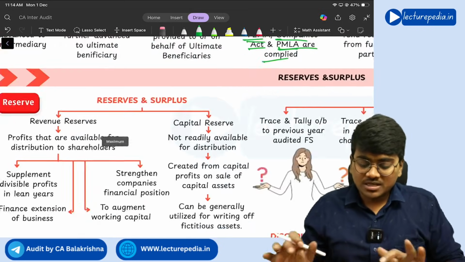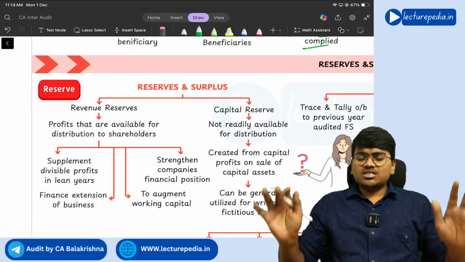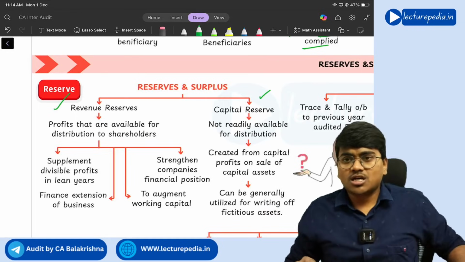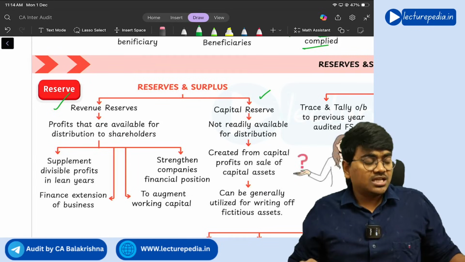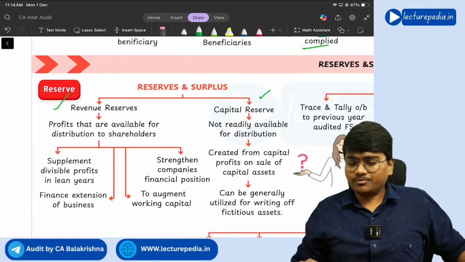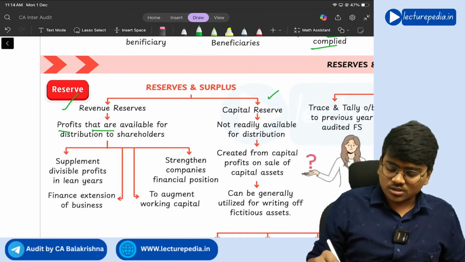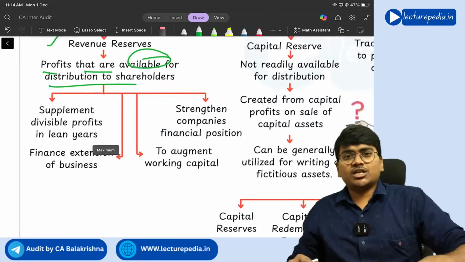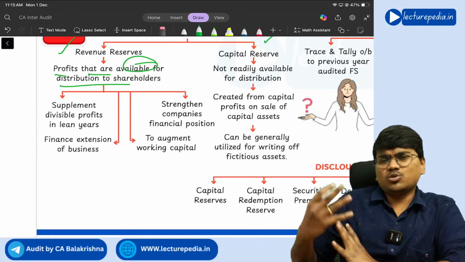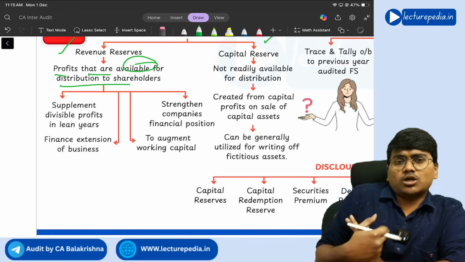Now we'll move to reserves and surplus. See, reserves and surplus, you can categorize into revenue reserves and capital reserves. Now what is meant by revenue reserves? Revenue reserves are those reserves which are freely available for distribution, right? So profits that are available for distribution to shareholders. Now, what are the purposes for which you can use these revenue reserves? You can use them for almost whatever purpose you want.